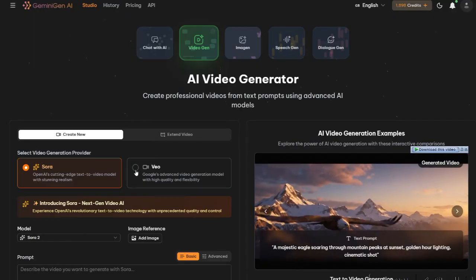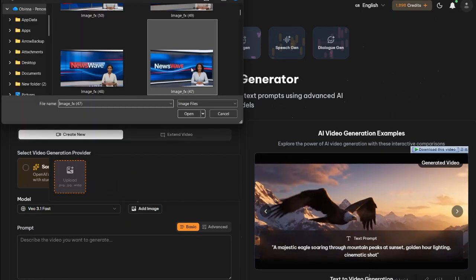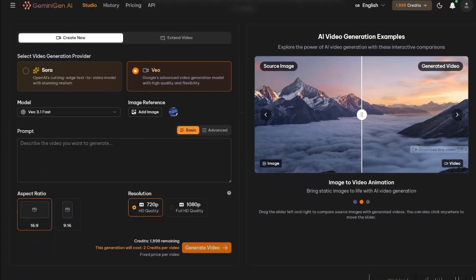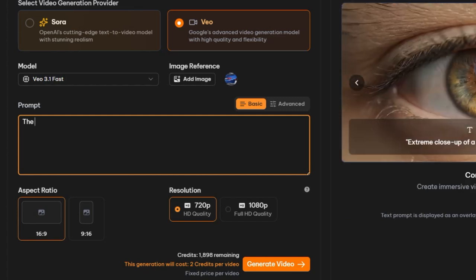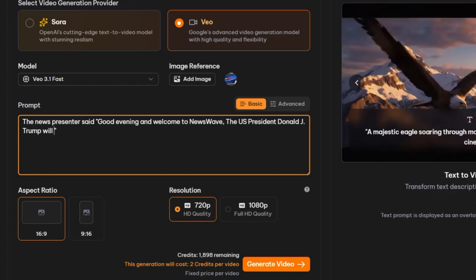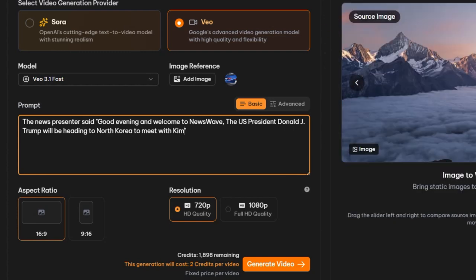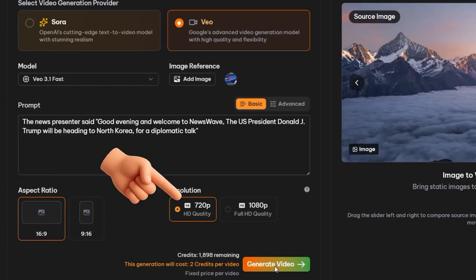Once you are here, select Veo 3. Choose Veo 3 Fast from the list. Upload your image. I'll enter the prompt in this field, and be sure to add quotation marks to the words you want your avatar to speak in the video to be generated. If your avatar is Nigerian, make sure to specify in a Nigerian accent before your avatar sentence, and make sure to include in a calm, professional tone to prevent erratic behavior. And make sure 720p is selected in this field, and hit generate.